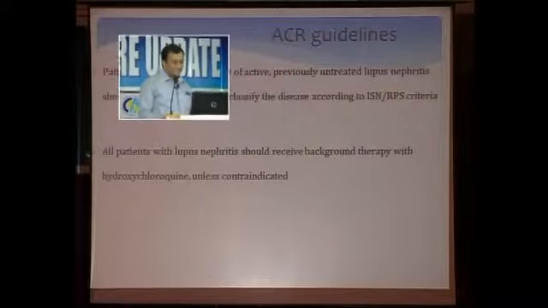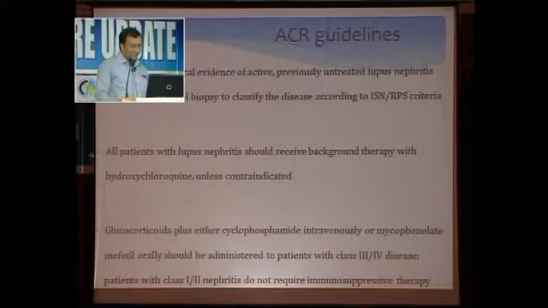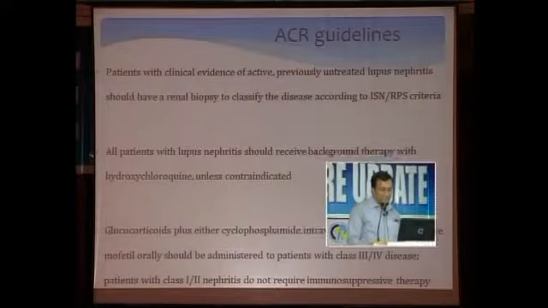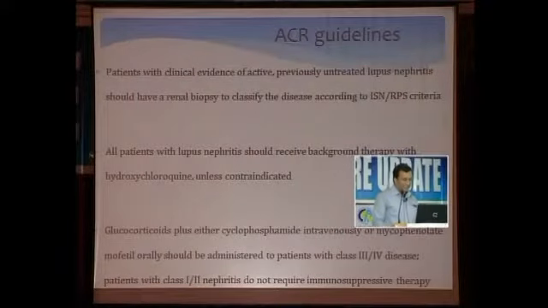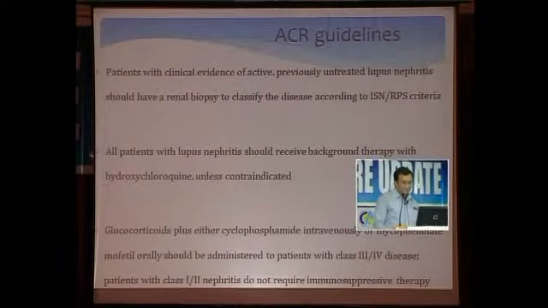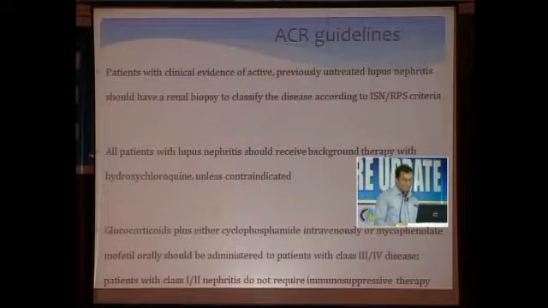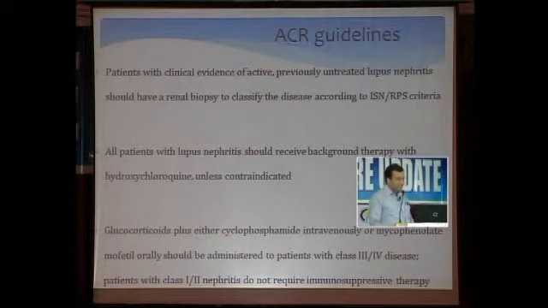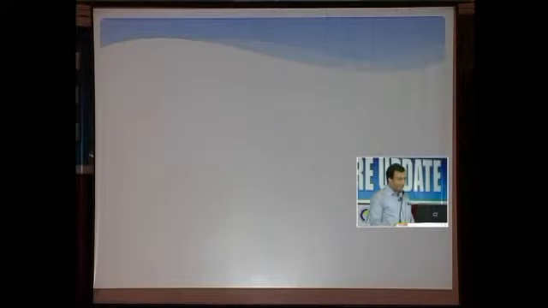All patients should receive hydroxychloroquine unless contraindicated. Glucocorticoids plus either cyclophosphamide intravenously or mycophenolate mofetil should be administered in patients with class 3 and 4. As mycophenolate is costly, we can substitute with Azoran in poor patients if they are not willing for mycophenolate. Patients with class 1 and 2 nephritis do not require immunosuppressive therapy.